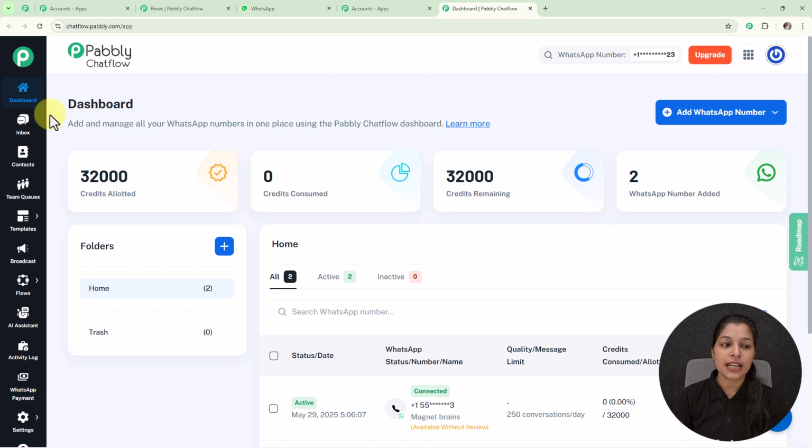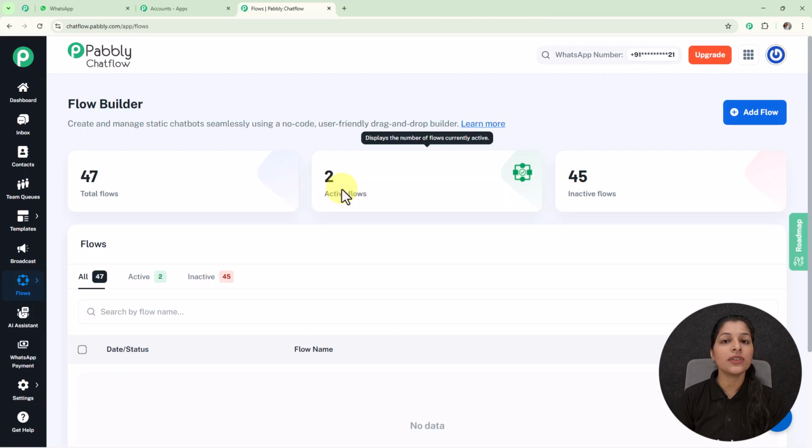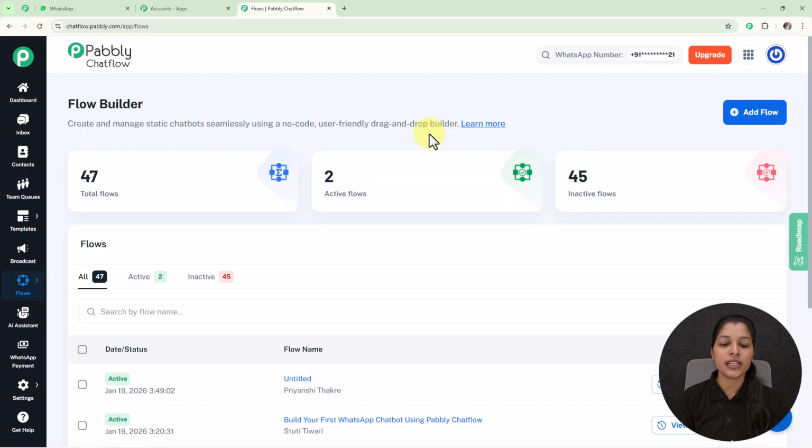And moving on to the sidebar, you can see these are the features provided by Pabbly Chatflow. If you want to learn more about these features, then you can watch the video given in the description. And now as we are going to create a chatbot, we just have to click on Flows in the sidebar. Once you click on Flows, you will land on this flow builder page where you can see the flows I have created.